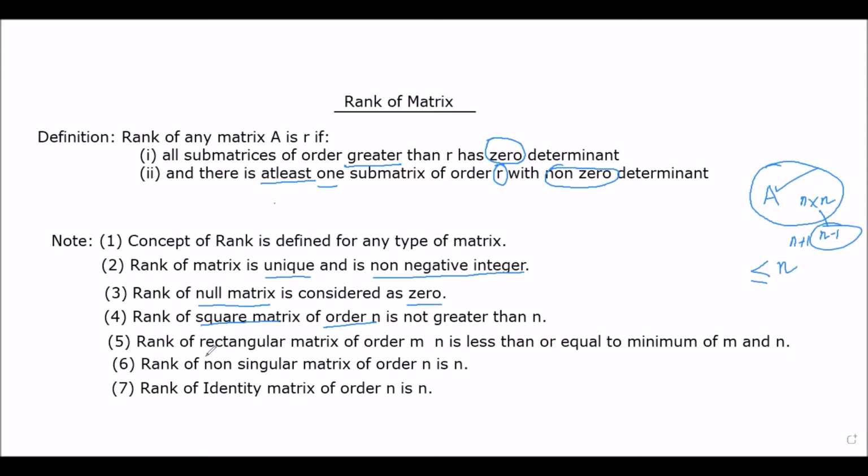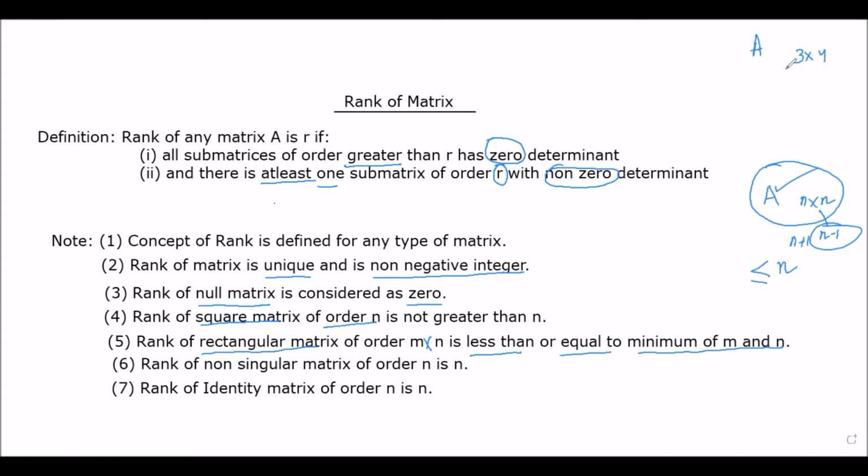The same thing is here in this fifth point. Now we are considering here the rectangular matrix, and suppose the order of this rectangular matrix is m by n. So if we are considering any rectangular matrix of order m by n, then what we are saying here is that its rank will be less than or equal to the minimum of M and N. Suppose we have any rectangular matrix and we are saying that its order is 3 by 4. Now, if we check with this definition, we will start with the submatrix of some order, and with what order we will be starting here?